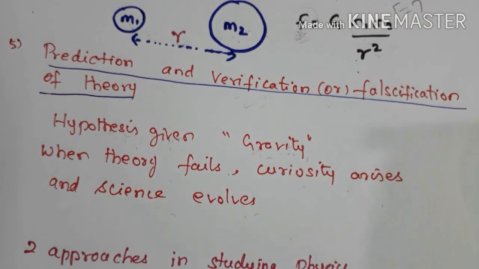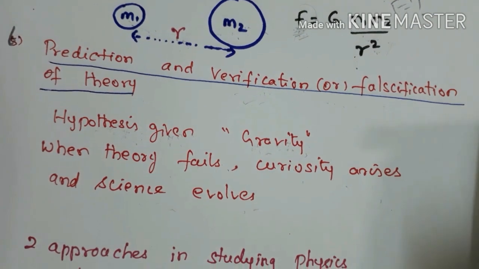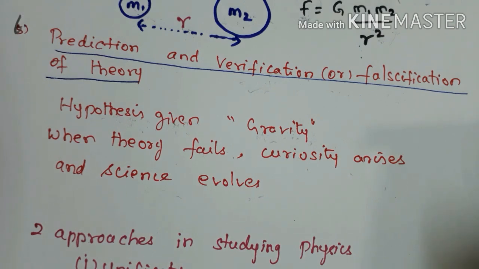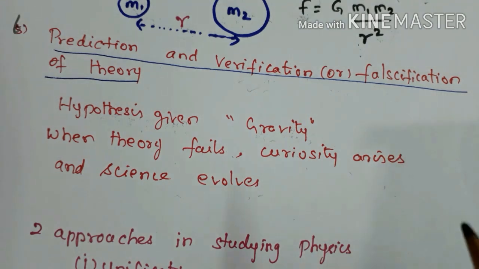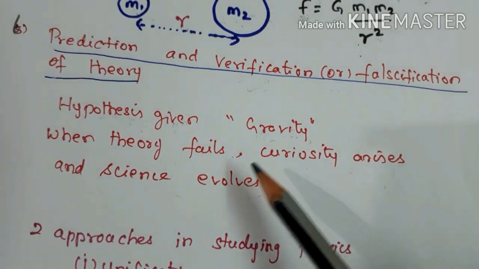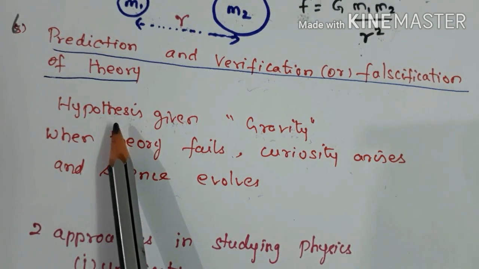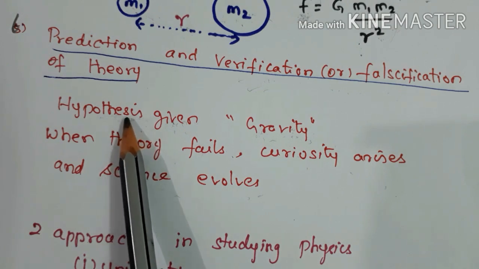And the last step, the sixth step, is prediction and verification or falsification of theory. After observing the event, testing it experimentally, framing a law, and giving a formula, you have to apply it in various situations. And the final step is that a prediction must be given, that is, a hypothesis. Looking at the observation, a law must be framed, otherwise a hypothesis can be given. Hypothesis means the theory is given but not experimentally proved, right?